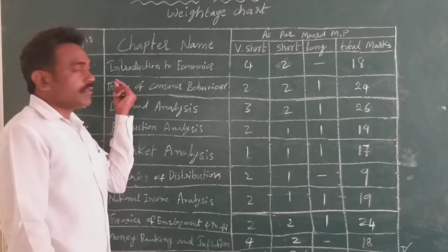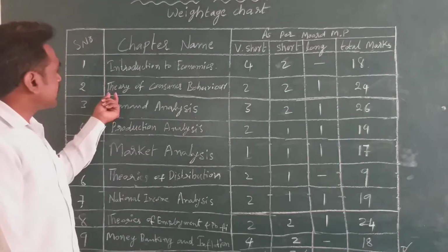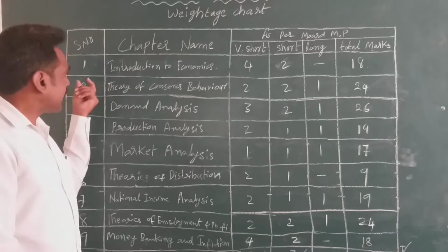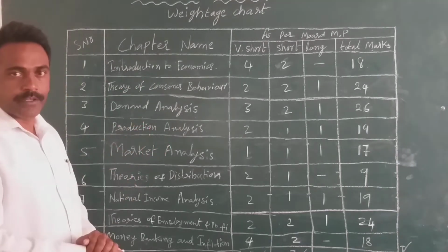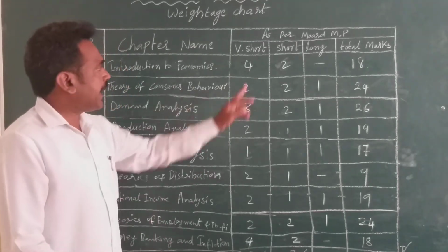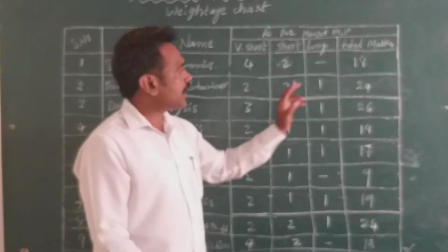Next chapter is Theories of Consumer Behavior. In this second chapter, there are 2 very short answers, 2 short answers, and 1 long answer.